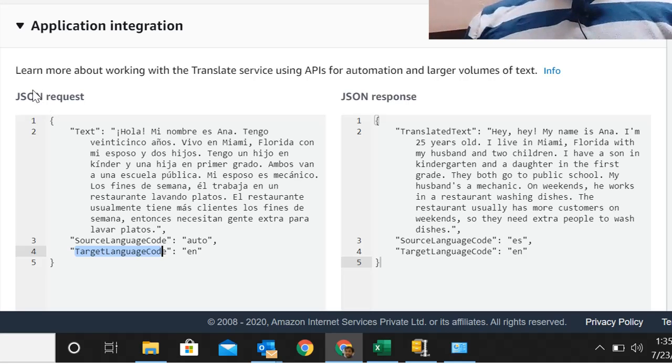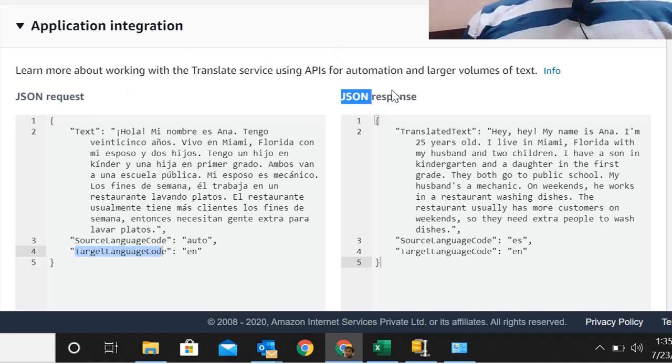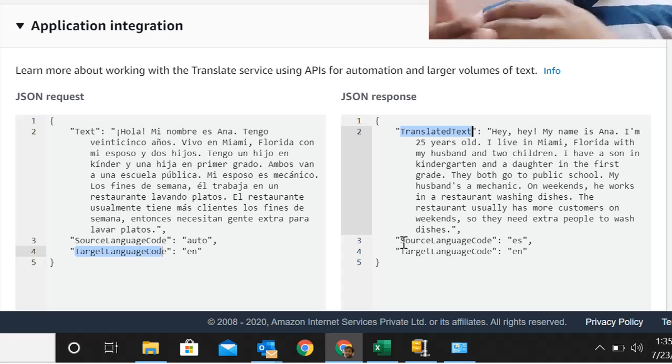So this is a JSON request that we are supposed to submit to the server API, and this is the JSON response that you will get in return from the API. This is important because if you want to read it, you need to use these keys to understand which component lies under which key. Since this comes as a key value pair, it's important that our application understands that whatever comes under this translated text key is actually the translated text.